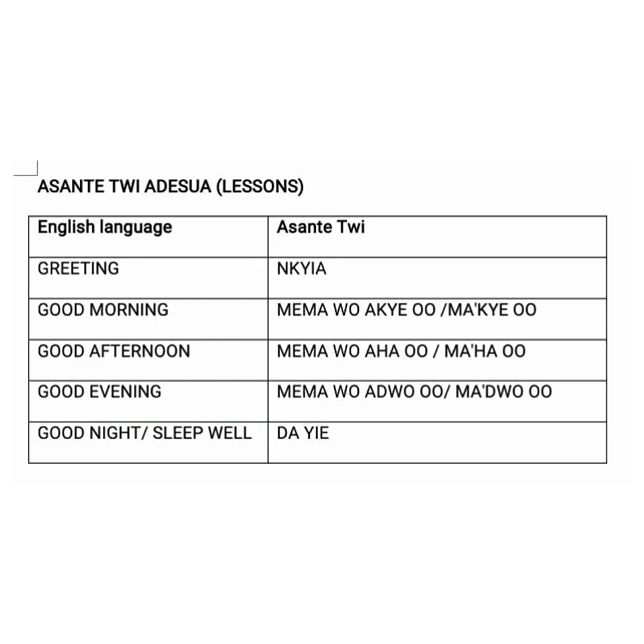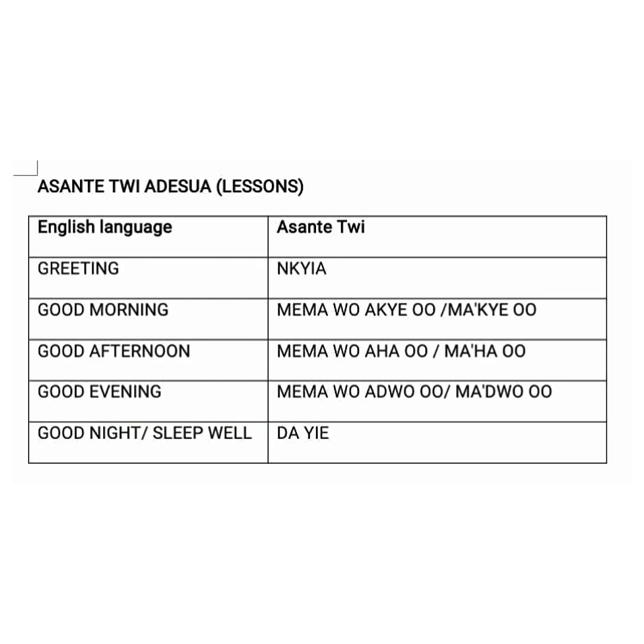So when we say good morning, that's English. In Twi we say memawo achio, or the shortest form can be machio. Now good afternoon means memawo ahao, but the shortest one can be mahao.